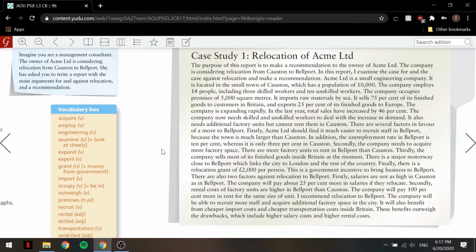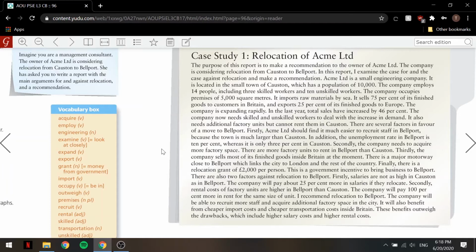Second, we have the one that I noticed in the correct order. We have ACME Engineering is a small engineering company. It is located in the small town of Coston, which has a population of 10,000 people. That is basically giving us a little bit of background about what the company is and what it does and where it stands, stuff like that.